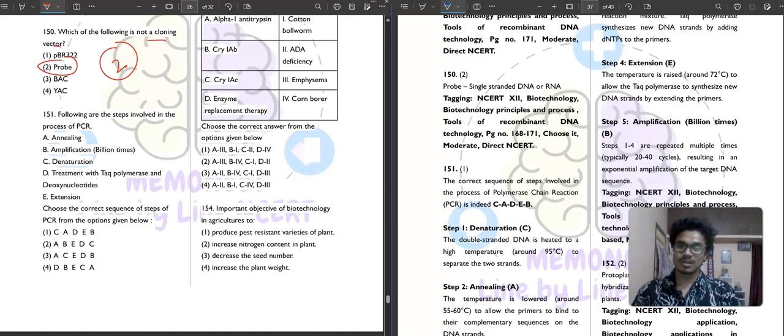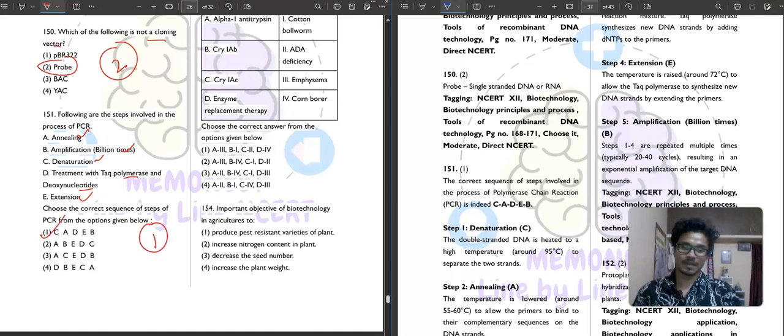Then we have annealing. Then we have treatment with Taq polymerase and deoxyribonucleotides, then we have extension. Then lastly we have the amplification million times. So the first option is the correct answer.